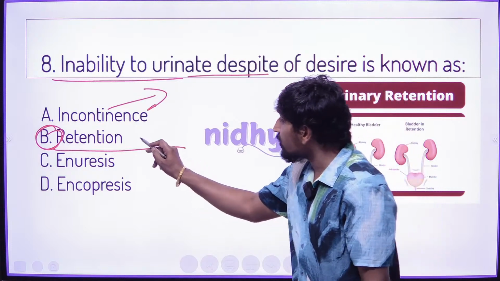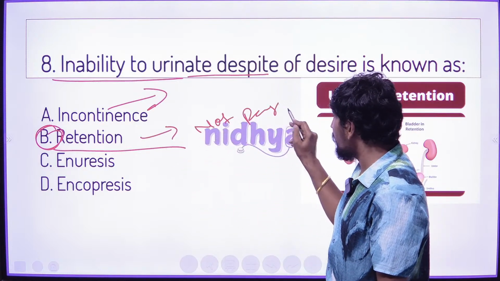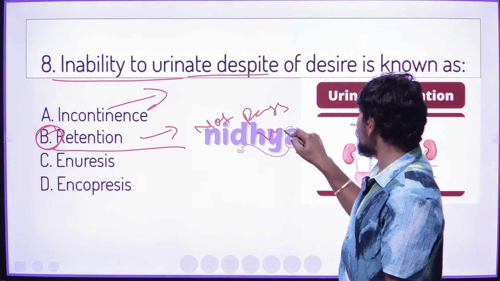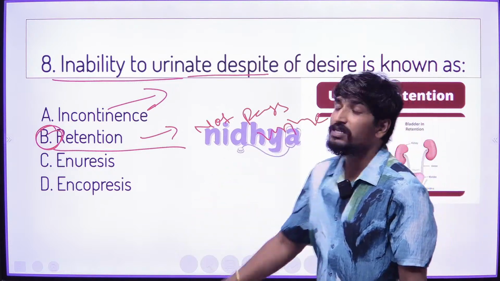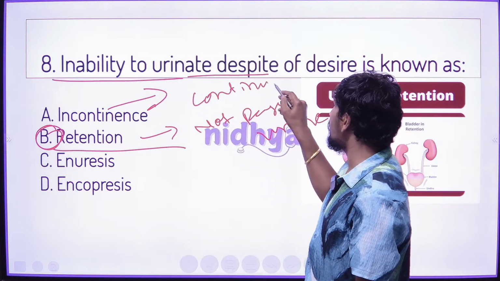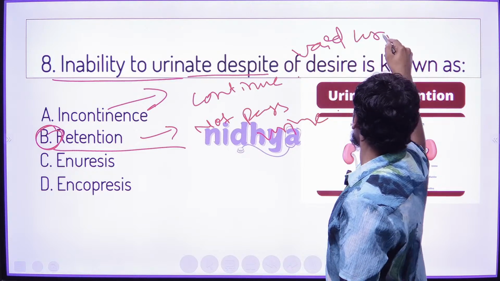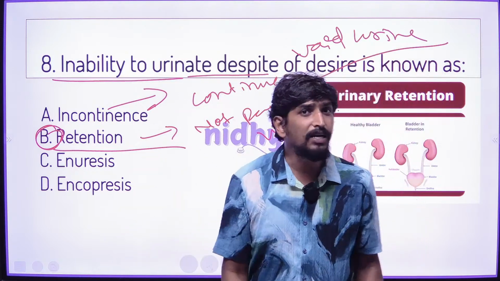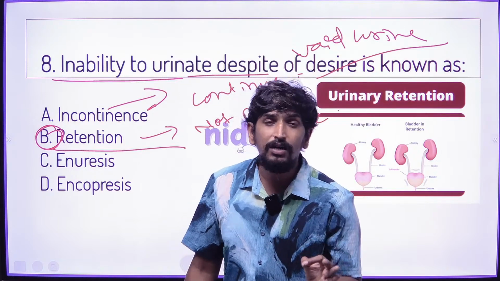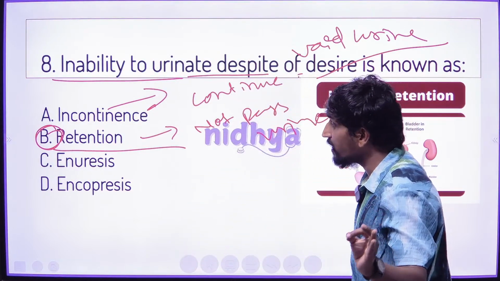If the person does not pass the urine, that state is called retention. Continuous voiding of the urine, not controlled, is called incontinence.